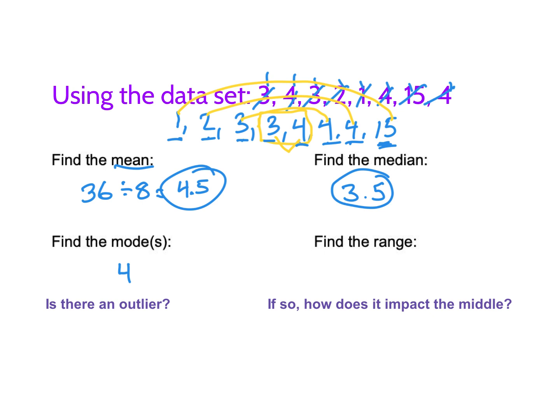The range is how spread out they are. So we're going to take our biggest number and we're going to subtract our smallest number, and that's how spread out that group is. They're 14 apart.